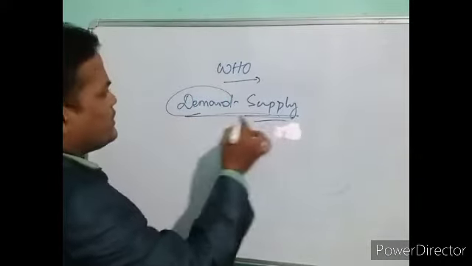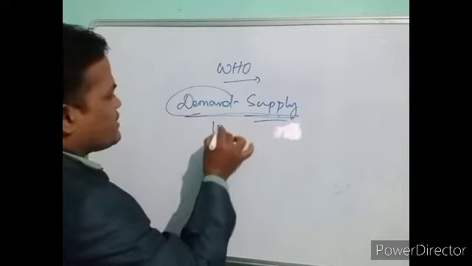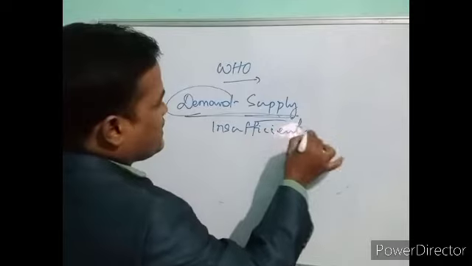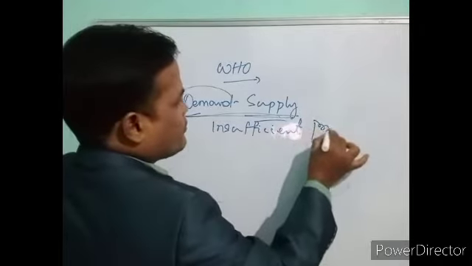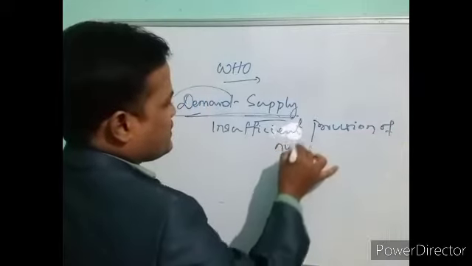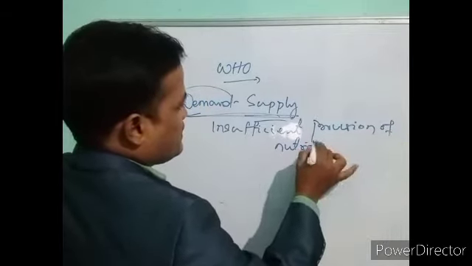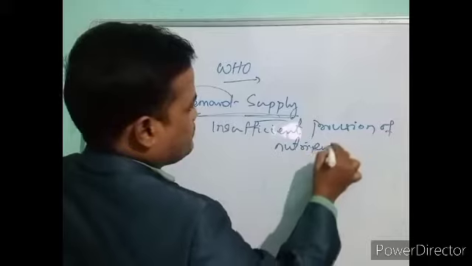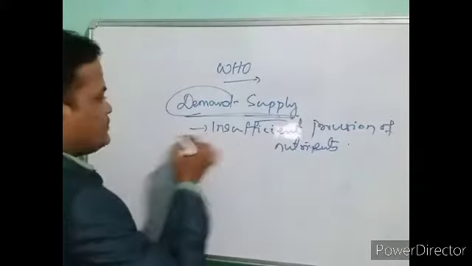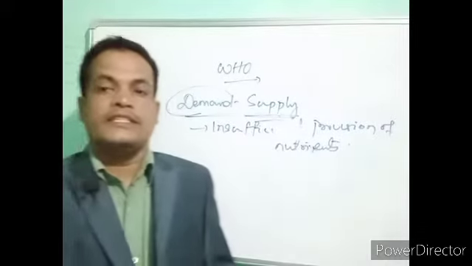So this malnutrition is caused due to insufficient provision of nutrients, as per the requirement of what our body needs.